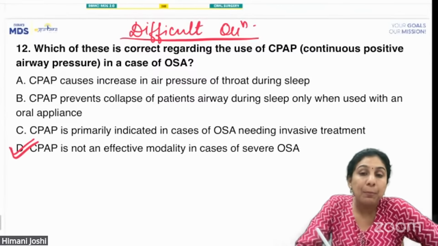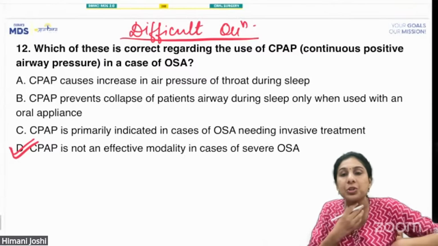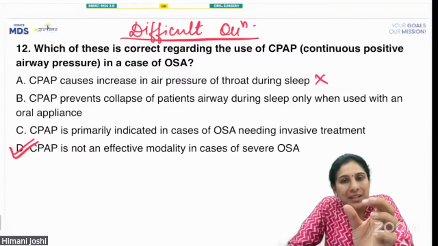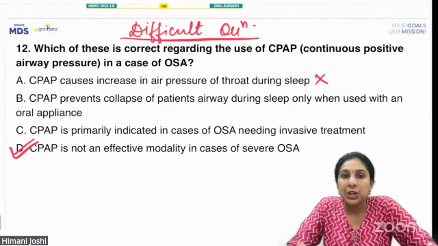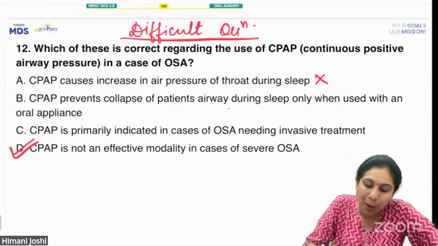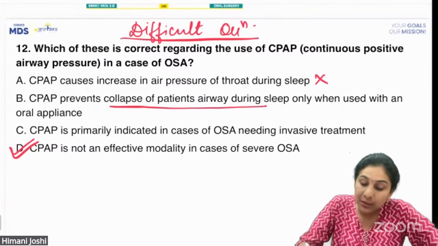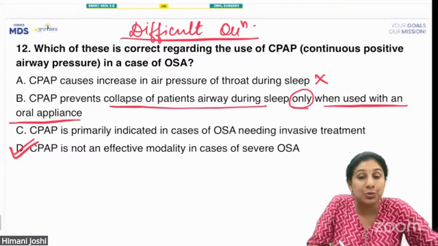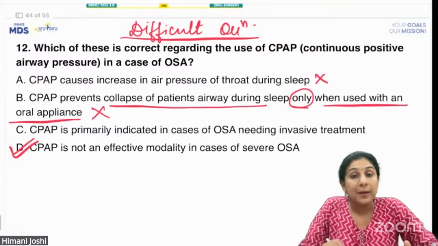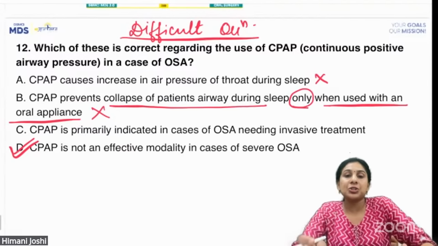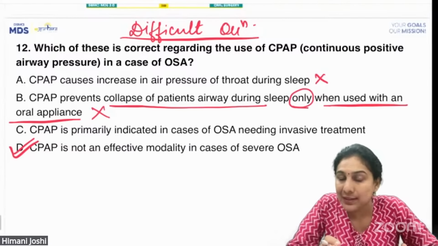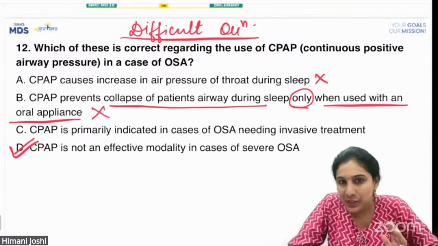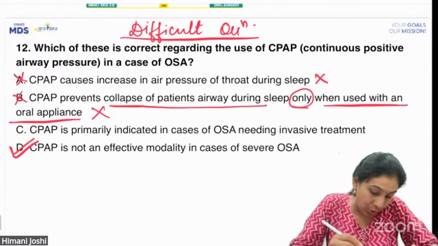Okay. CPAP causes increase in air pressure of throat during sleep. No, that is not the mechanism of action of CPAP. It just creates a patency in the airway during the sleep. So option B is partially correct. But option B also has only when it is used with an oral appliance. So this makes option B wrong. The actual mechanism of action of CPAP in option B is correct, but option B also has only when used with an oral appliance. No, this is wrong. So that makes option B wrong.